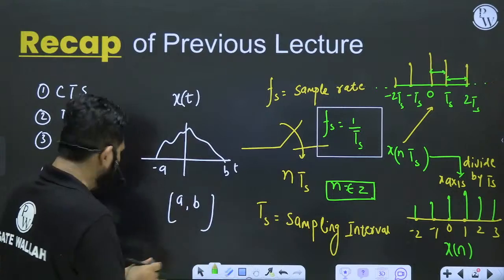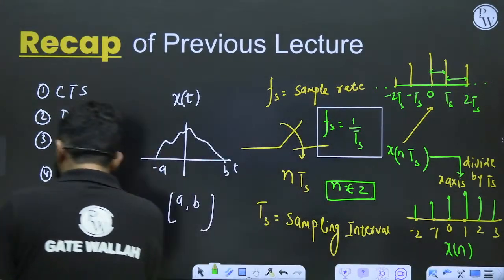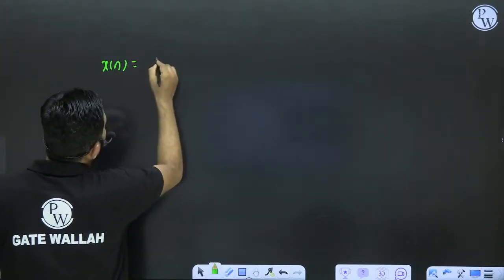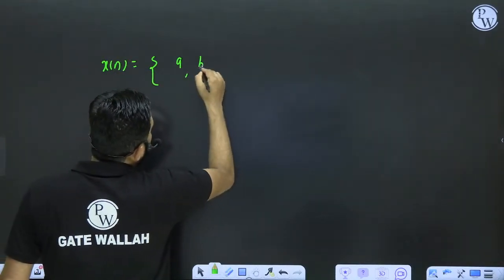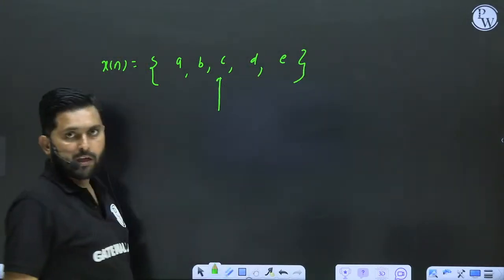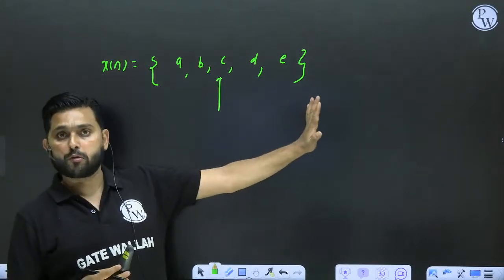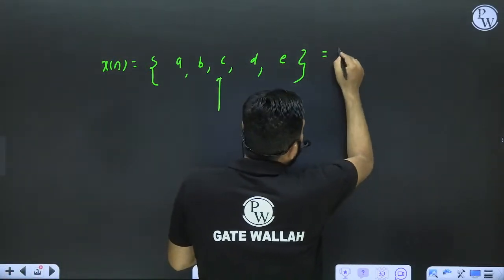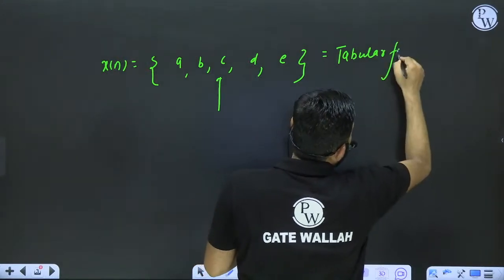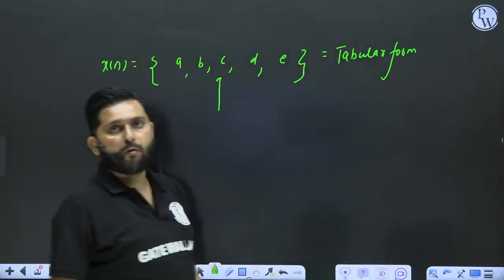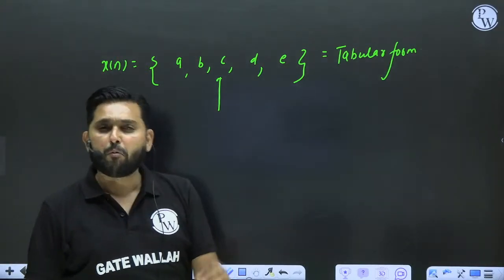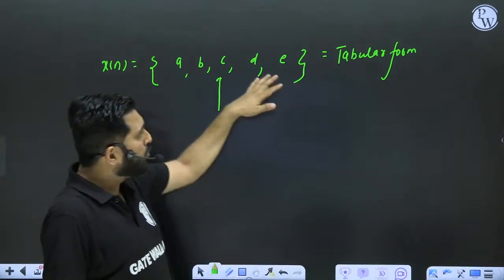In the last class itself, I said that x of n can also be written in this way: a comma b comma c comma d comma e, like this, with the bracket closed. You can represent this x of n in this form also, and this form I call the tabular form, or nothing but the form of a sequence. Most of the time, 90% of the time, you will get it in this form.